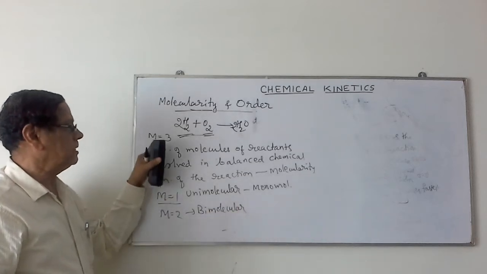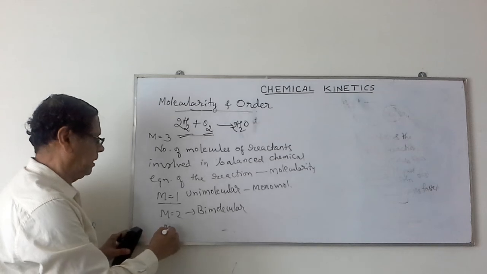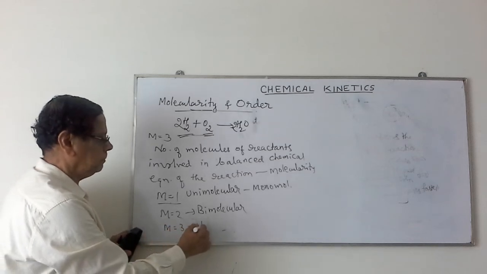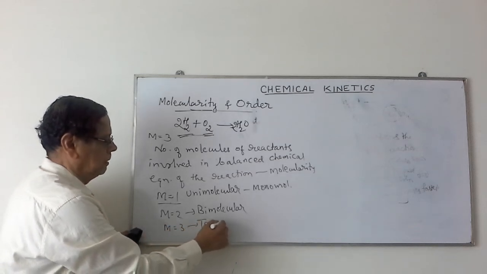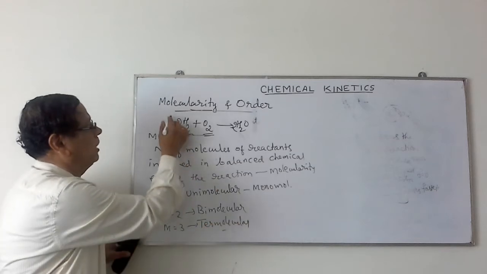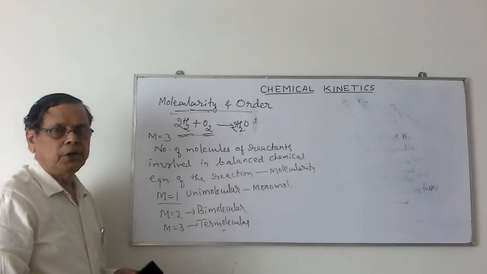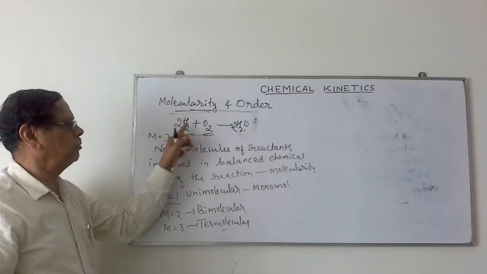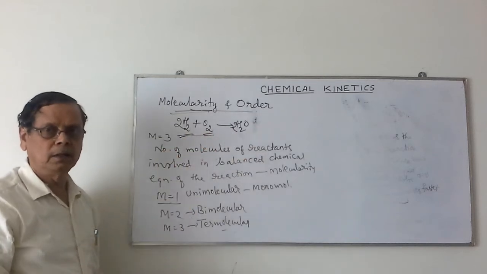If the molecularity is 3, it is named as the termolecular reaction, etc. Here you have to observe, molecularity is always a whole number. You cannot write the same reaction as H2 plus half O2 giving rise to H2O.